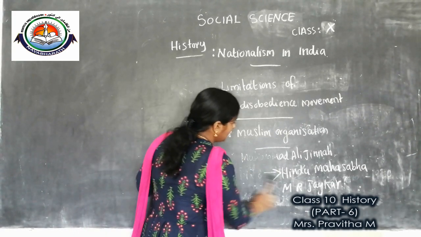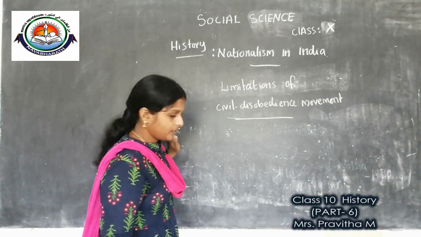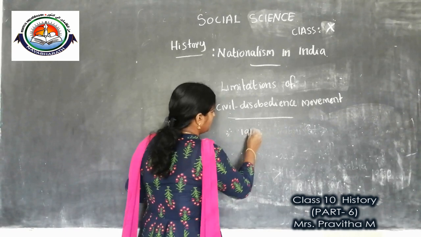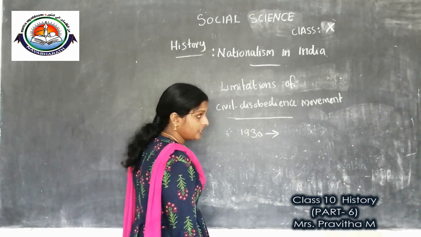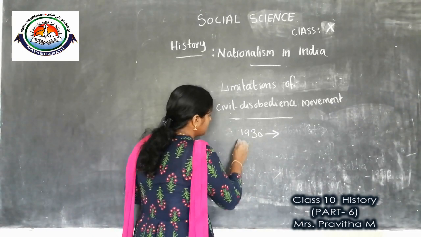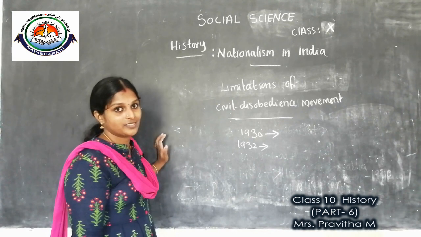Once again tell me which dates we discussed today. 1930 Depressed Class Association, 1932 Pune Pact.